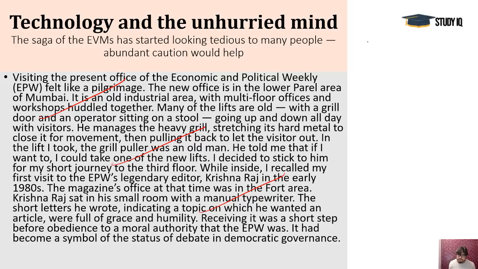But in a positive sense, EVM has solved many issues which used to be there in the earlier system. Booth capturing, and the powerful people dominating the elections, these constituencies and polling booths. They were always afraid that some attack would be there, and a lot of incidents were there where elections were never fair. Their countings were also a big problem.